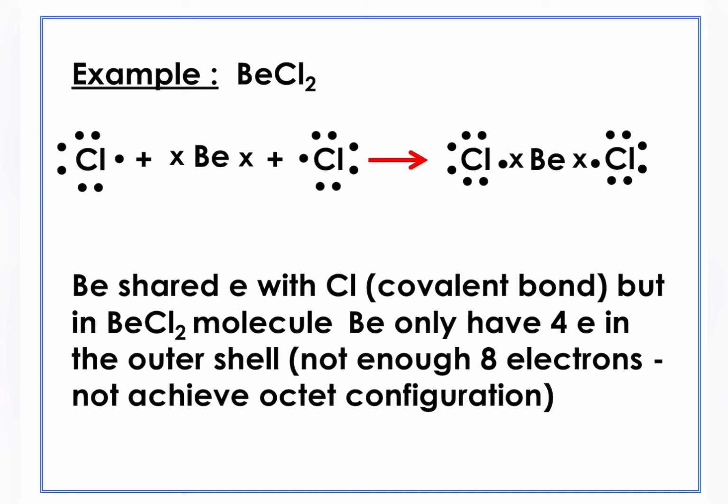And I use another one more example, iaitu beryllium chloride. Kita ada chlorine atom reacts with beryllium and we have 2 of chlorine atoms. So each side, dan dia akan buat covalent bonding instead of ionic bonding walaupun beryllium itu adalah metal. Dan di sini kita akan lihat beryllium hanya mempunyai 4 electrons. 1, 2, 3 and 4 electrons in the outer shell. Maknanya dia not enough 8 electrons to achieve octet configuration. So I hope you are clear with the incomplete octet.